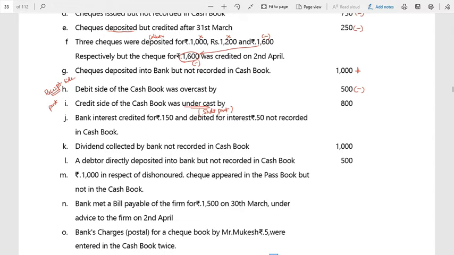Undercast, that means actually, imagine the story. Just imagine here, as of now both are the same. Now the payment side, that's a bank, just imagine 800 rupees is a payment side because it's a credit side in a cash book, therefore it's a payment, correct? Now actually payment has been made, so therefore in a bank it has been reduced.